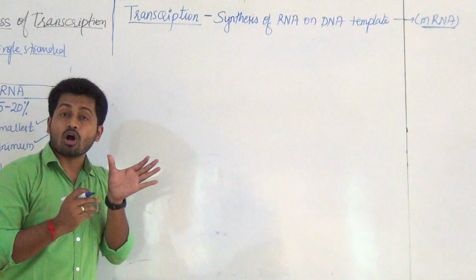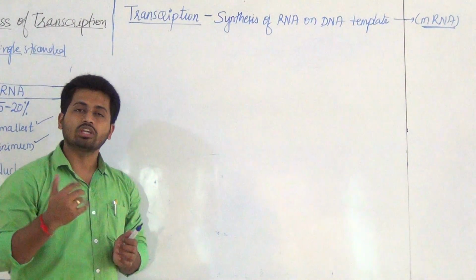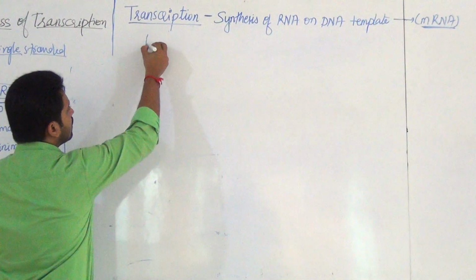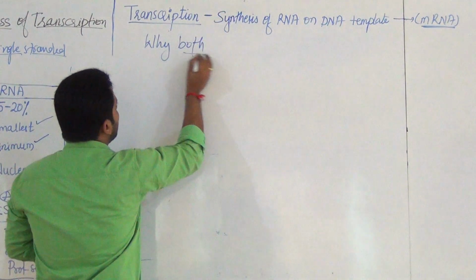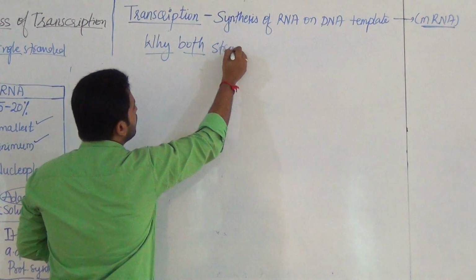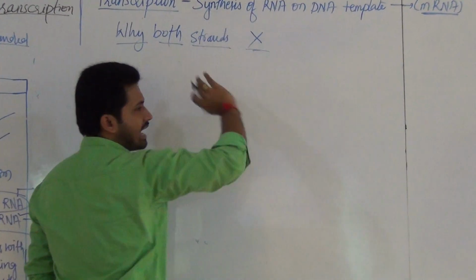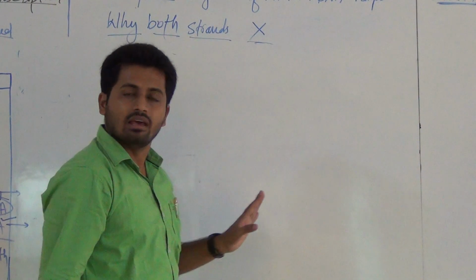That is the TATA box, the Pribnow box in prokaryotes and the Hogness box in eukaryotes. I told you all these things. Now the question comes here: why will both the strands not act as template? Why will both strands not act as template?